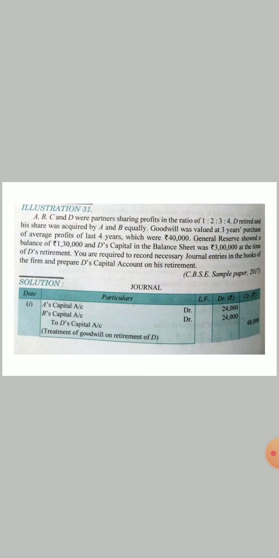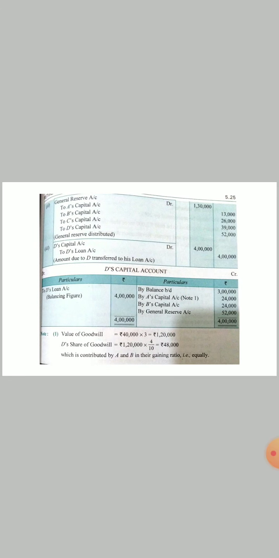You are required to record necessary journal entries in the books of the firm and prepare D's capital account on his retirement. So what we will do, first we will give goodwill to D. So A debit, B debit to D. D will get 48,000, and as his share was taken over equally by A and B, they will equally provide him goodwill. That means 24,000 will be debited to A's account and 24,000 to B's account. Then general reserve will be divided between every partner in their old ratio, that is 1, 2, 3, 4. So 1,30,000 will be provided as 13,000 to A, 26,000 to B, 39,000 to C, and 52,000 to D.